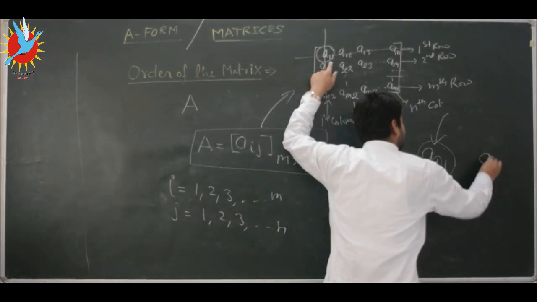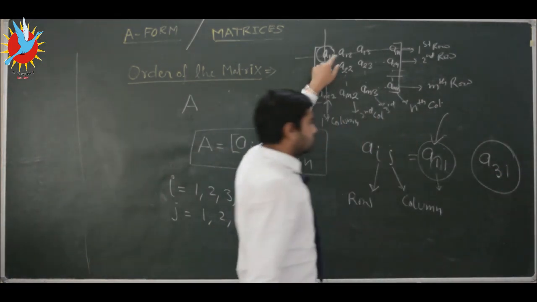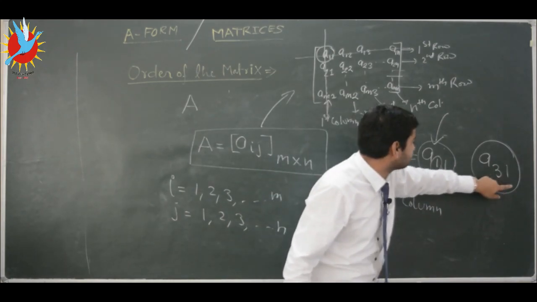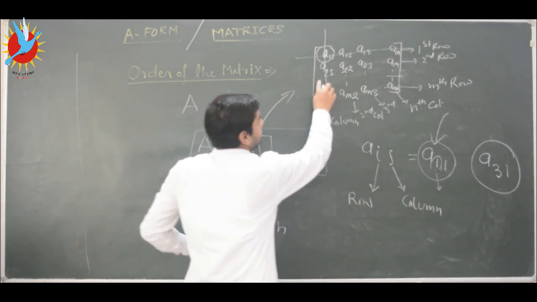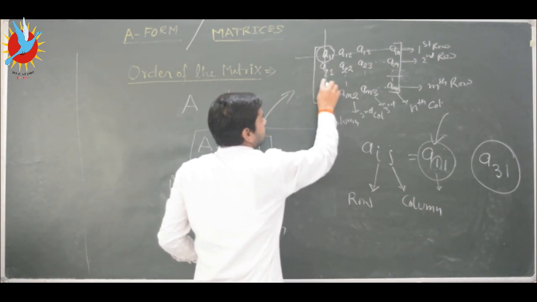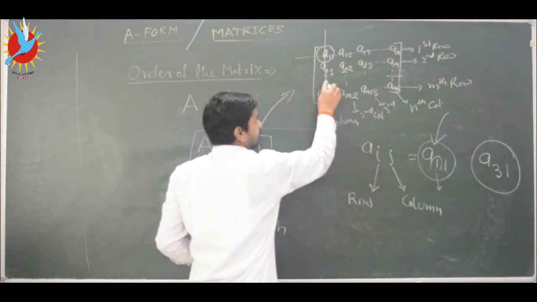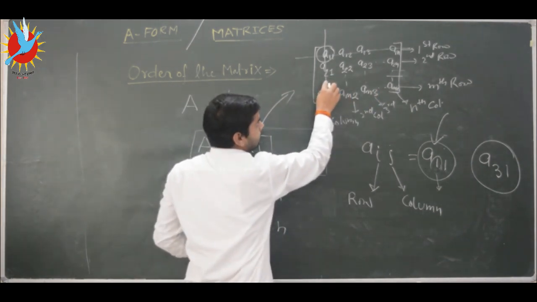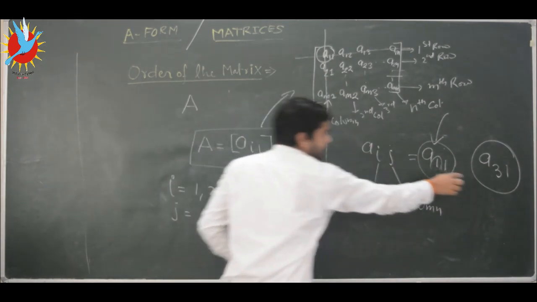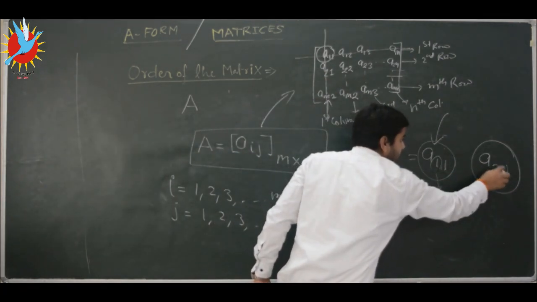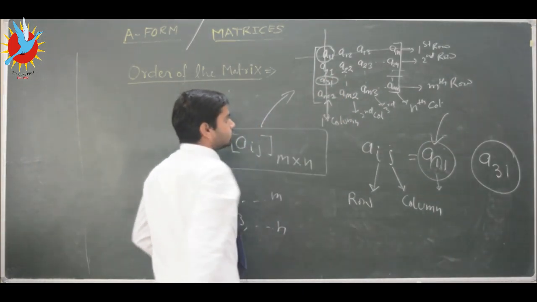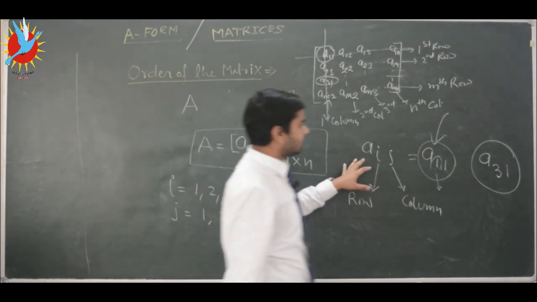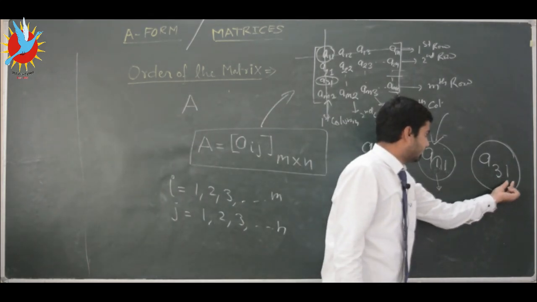And if we talk about A31, this also denotes third row first column. So here in total we have m number of rows, and here first row, second row, and here it is third row. I have not written it, but this is already written. So if we are talking about A31, that is the third row, first element. So here this number will be A31. Okay, so in this way we will recognize a number by its position. This is the position of that number: third row and first column.